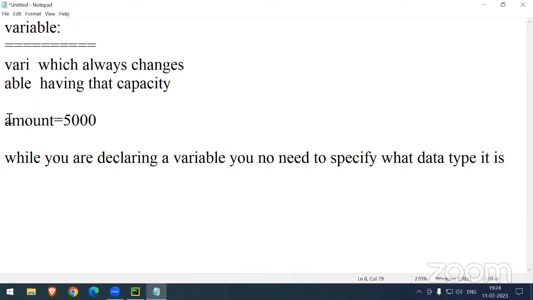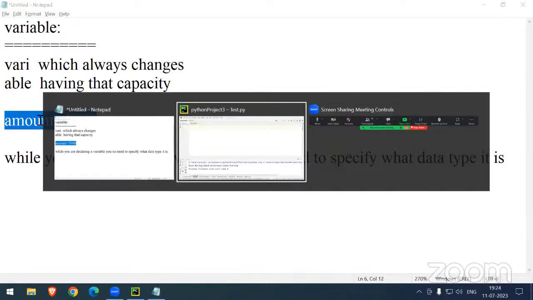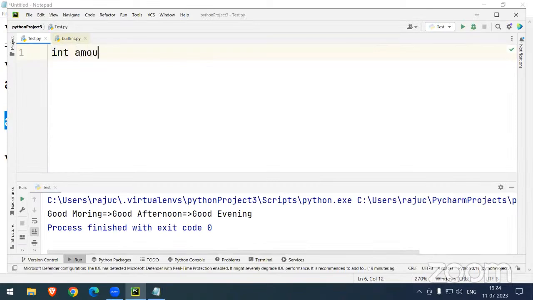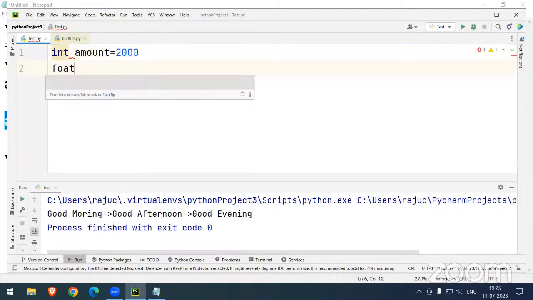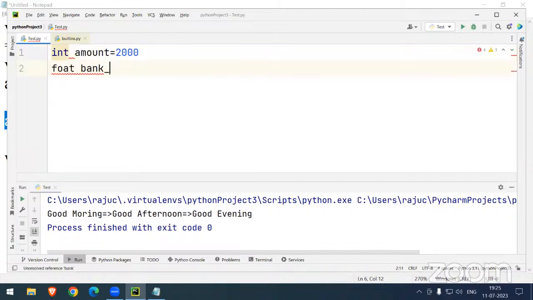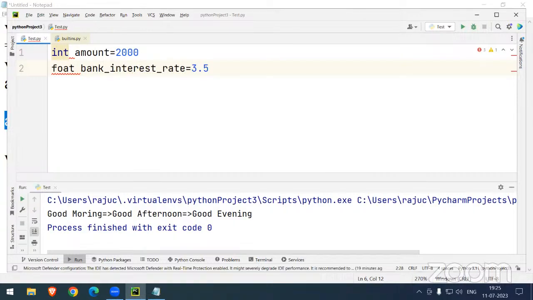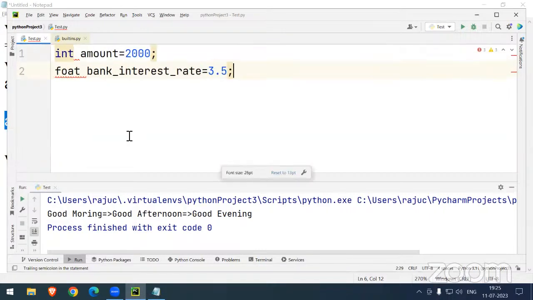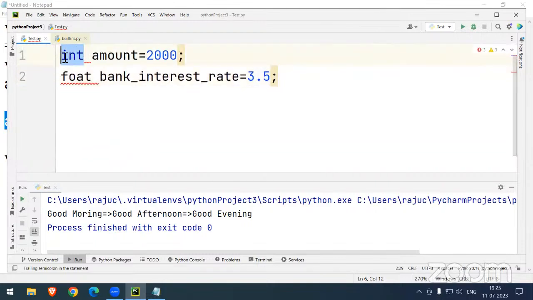Okay. Suppose it is an integer, now we can say I'm writing very good code. I'm writing, sir, integer amount equal to, let's say, 2,000 rupees. Float bank underscore interest underscore rate equal to, let's say, 3.5. Sir, now I am getting the error. Even if you use a semicolon, now I am getting the error. Sir, you need not specify what data type it is here.